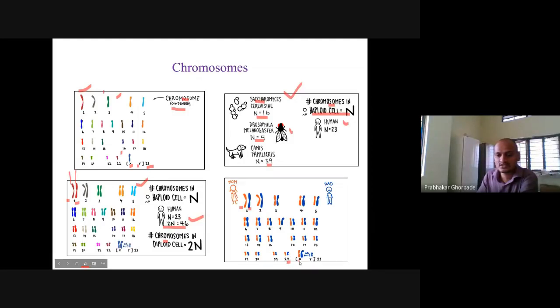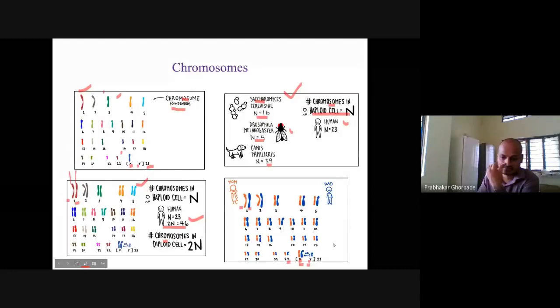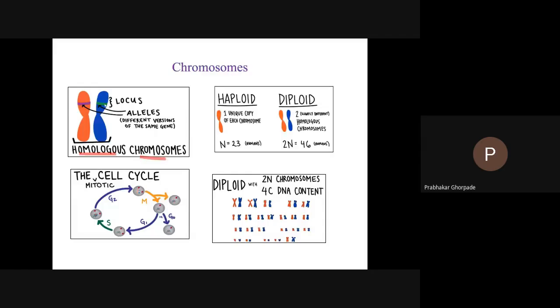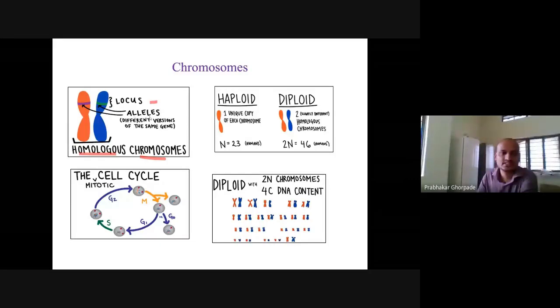Out of these, the sex chromosome, if it is X and X, then that will be the female, or if it is X and Y, then that child will be the male child. These are the homologous chromosomes. It has a locus. So locus is a particular position on the chromosome on which these alleles can be present.